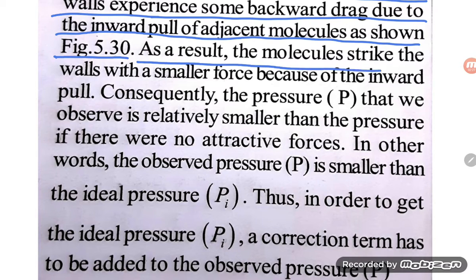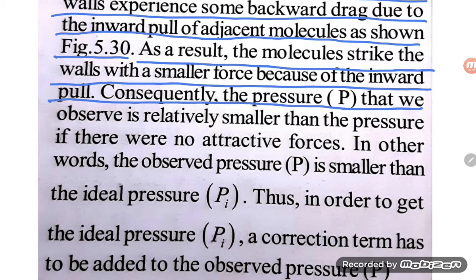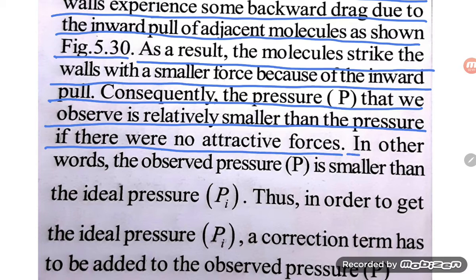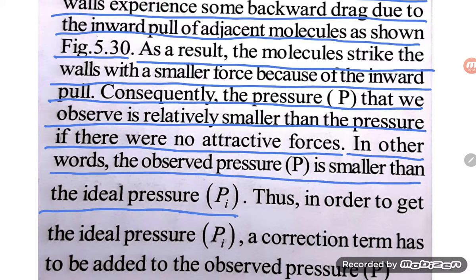As a result, the molecules strike the wall with a smaller force because of the inward pull. Consequently, the observed pressure is relatively smaller than the pressure if there were no attractive forces. In other words, the observed pressure is smaller than the ideal pressure Pi.